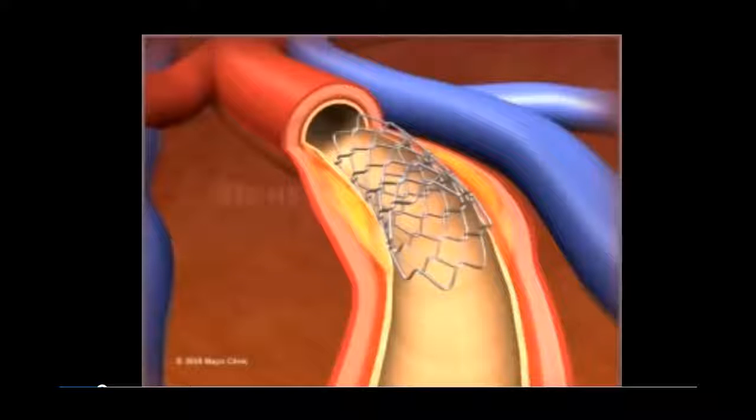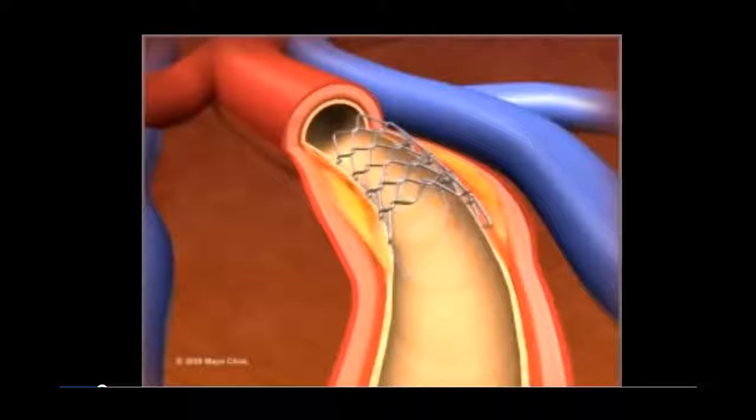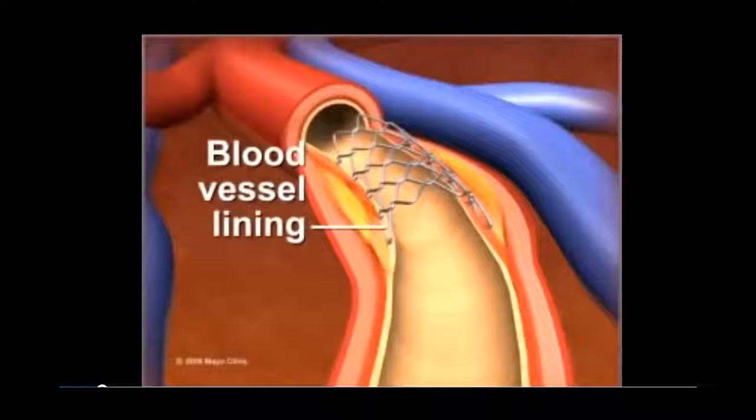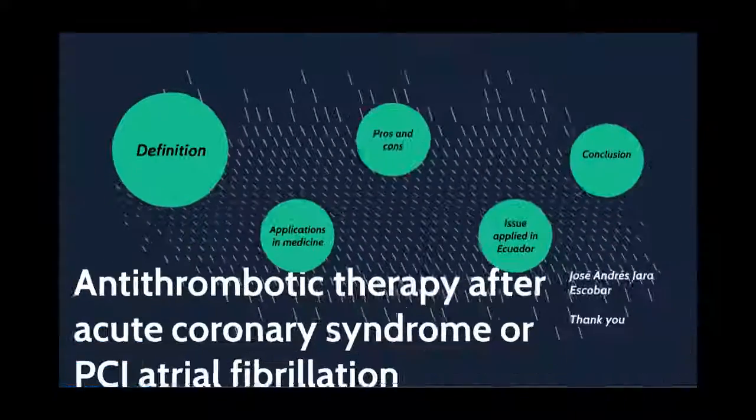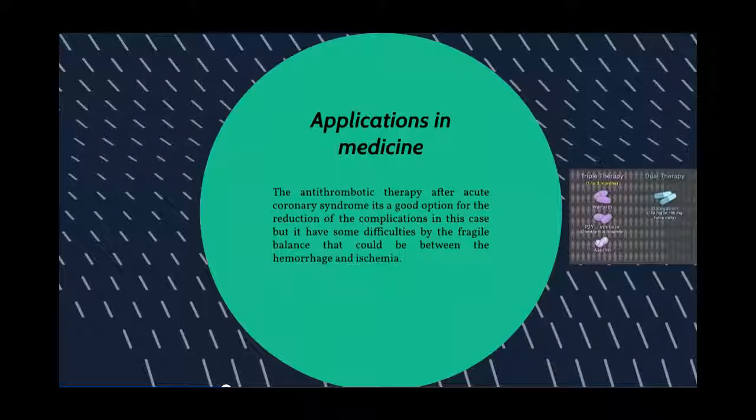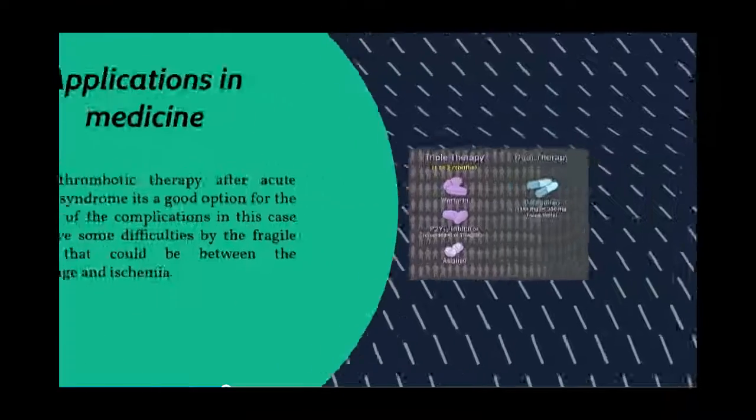About 70 to 90% of coronary angioplasty includes placement of a stent, a wire mesh tube that holds open weakened arteries. The stent may prevent re-narrowing after an artery is widened, and it stays in place permanently as the blood vessel lining heals over it. Applications in medicine: antithrombotic therapy after acute coronary syndrome is a good option for the reduction of complications in this case, but it has some difficulties because of the fragile balance that could exist between hemorrhage and ischemia.